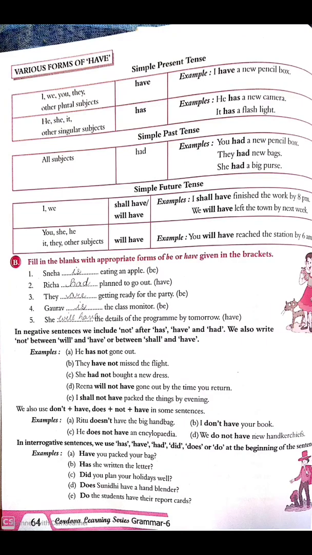And in an interrogative sentence, we write the verb at the beginning of the sentence: has, have, had, did, does or do, to make the sentence interrogative. Have you packed your bag? So have is placed right at the beginning of the sentence.